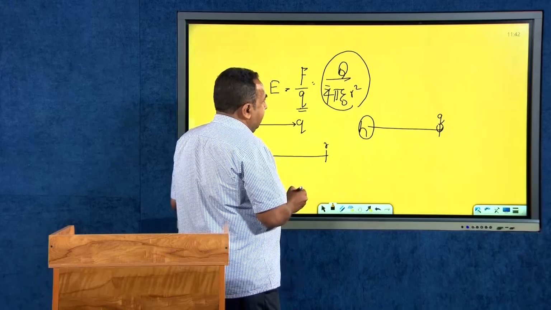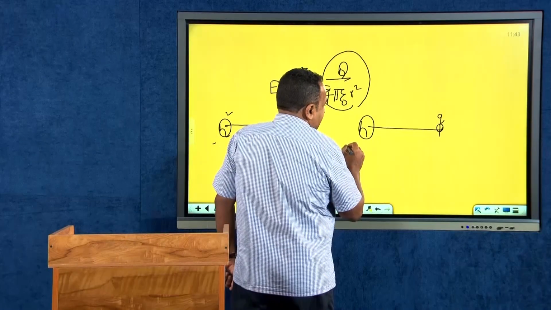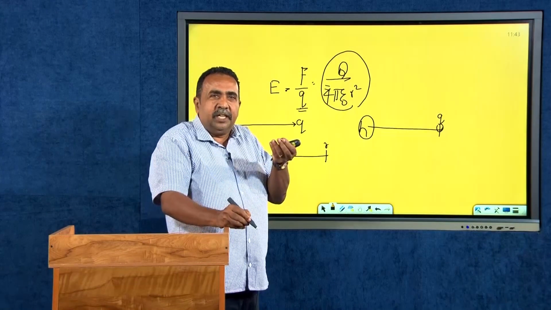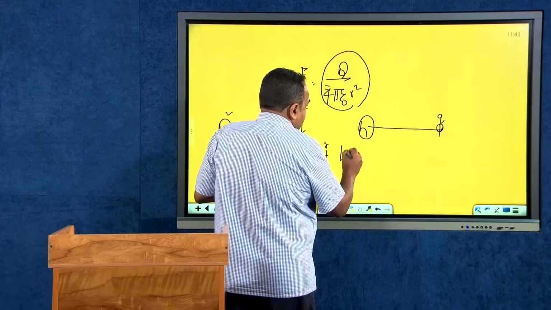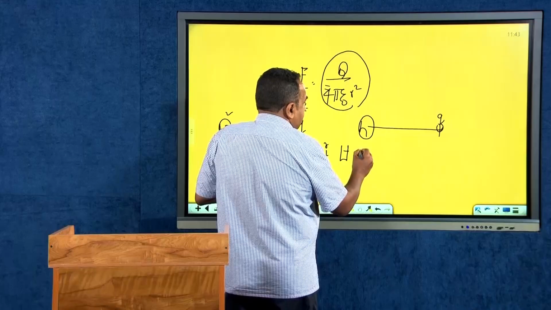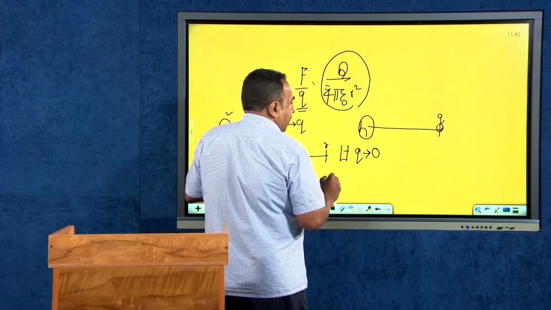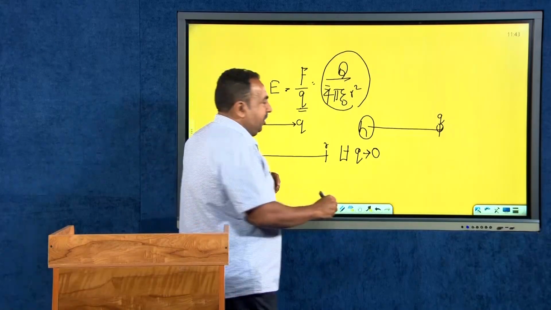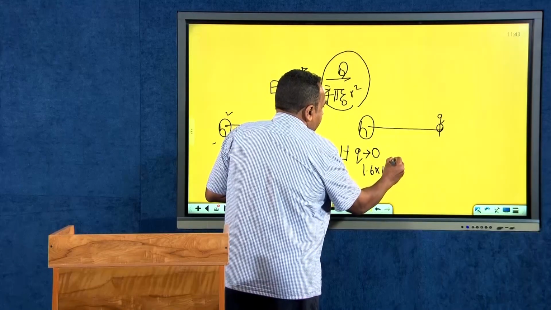To guarantee that, I will say that this is only a test charge, and that test charge means the charge on that small q is negligibly small. To make the definition clear, I will have a limit. I will say that limit q is tending to 0. 0 means it is a minimum charge. You cannot make q equal to 0. The minimum charge that we will be having is 1.6 into 10 raised to minus 19.